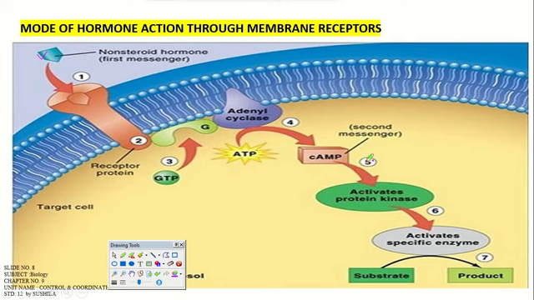It requires ATP for the production of the secondary messenger, then activates protein kinase. It activates specific enzymes which ultimately lead to the production of the product from the substrate, right?